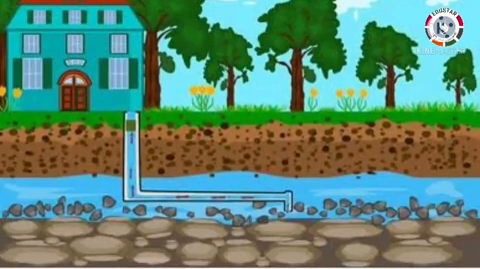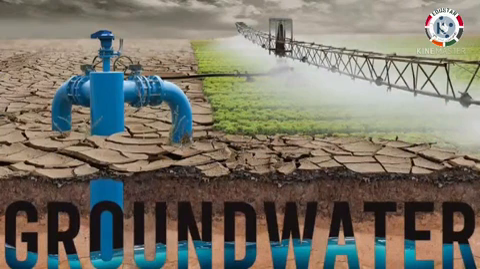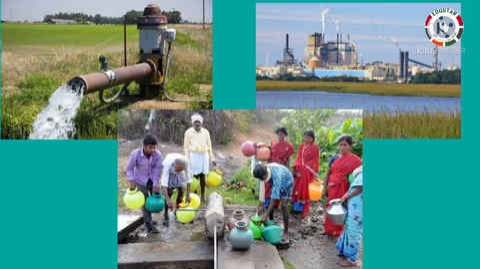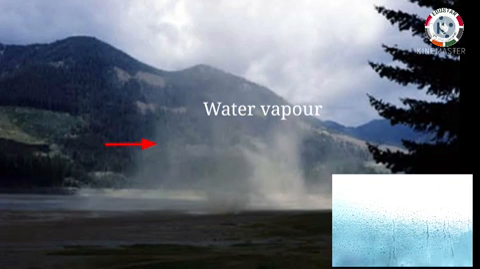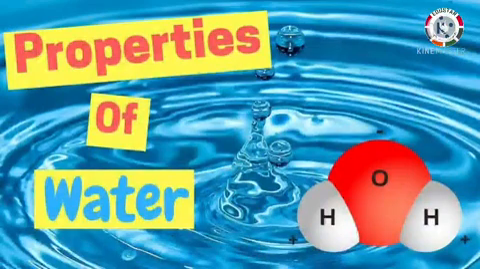We also get water from under the surface of the earth. It is called groundwater. Groundwater is mostly used for agricultural, municipal, and industrial use by constructing tube wells. Even in air, water is present in the form of water vapor. Water is used for different purposes like taking a bath, washing clothes, cleaning vessels, drinking, and cooking the food.